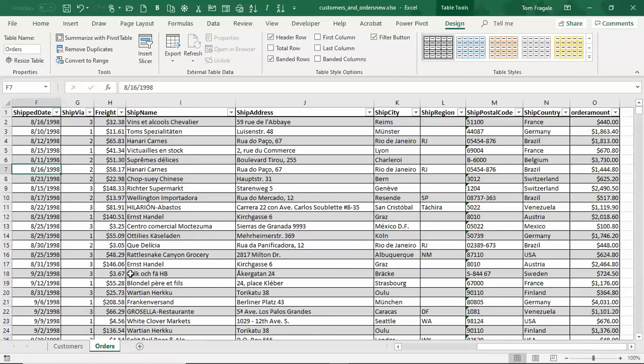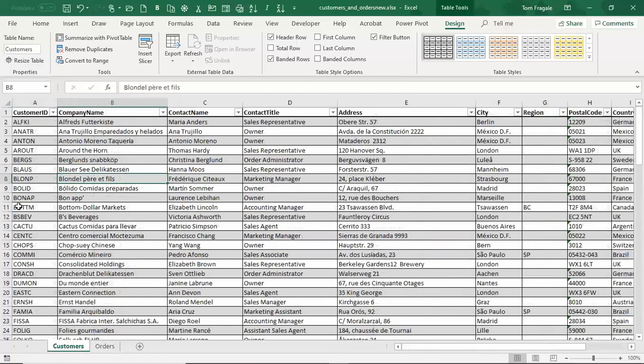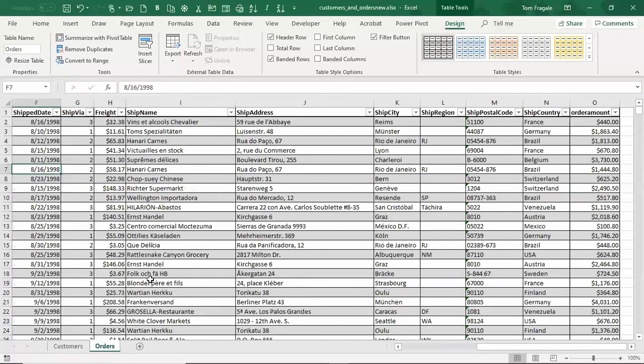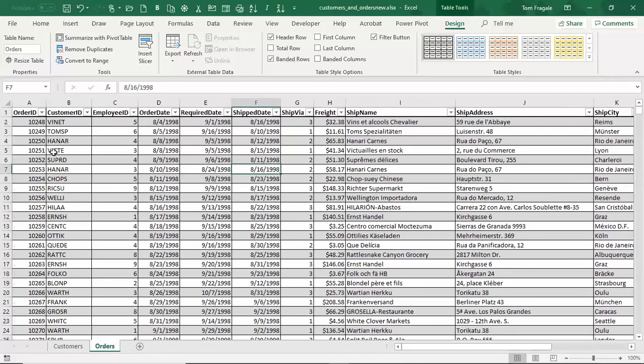Now, one of the big benefits of the Power Pivot is that we can make the pivot table from more than one sheet. Here we have the customer sheet. This shows a list of all the customers. Now on this sheet, we have the customer ID field. And notice how they're all different. We can call that a unique identifier, or you can use the word primary key. They're all different. Now I have the order sheet, and this shows all of the orders from those customers. And this one has a common field that's called customer ID.